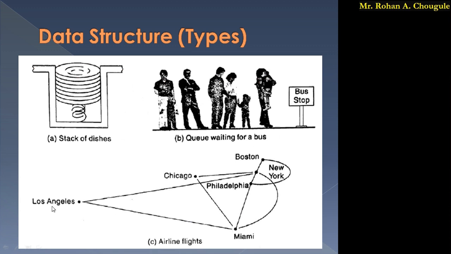Then also there are flights from Los Angeles to New York. There are flights from Chicago to New York, Chicago to Miami. Then again there are flights from Boston to Philadelphia. Okay, so this particular structure gives the exact relationship between the elements. So that's why there are some situations where we have to use this graph structure. I hope you understand this graph structure.